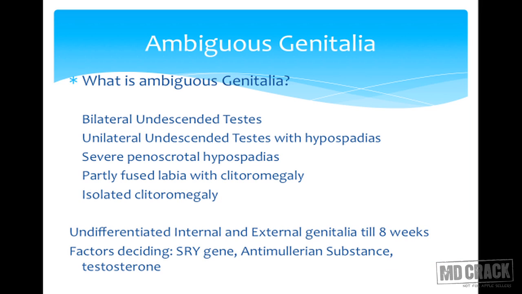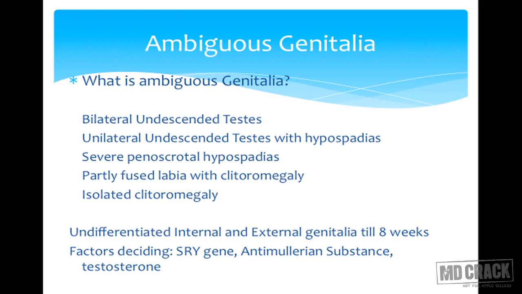Ambiguous genitalia. Ambiguous genitalia is a spectrum of disorders where the child can present at birth with either bilateral undescended testes, unilateral undescended testes with hypospadias, severe degree of penoscrotal hypospadias with maybe bifid scrotum, fused labioscrotal folds in apparent female genitalia, and maybe isolated clitoromegaly.